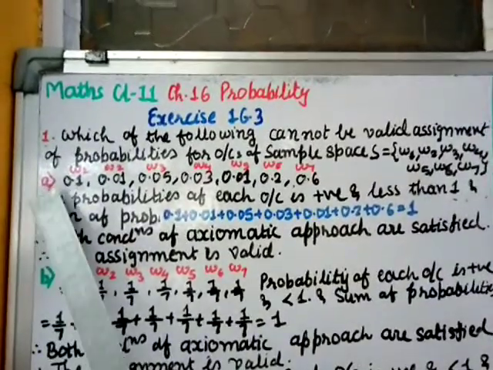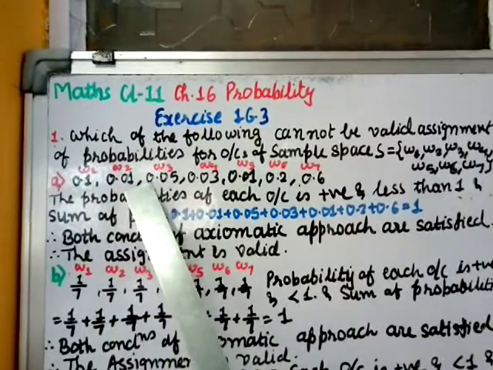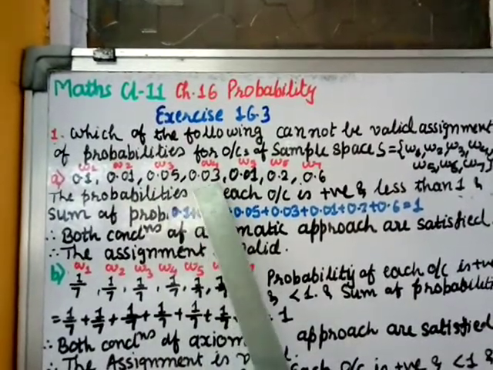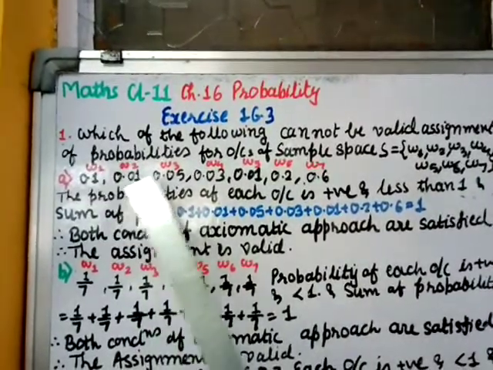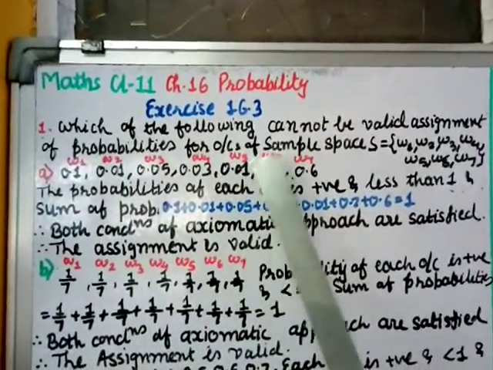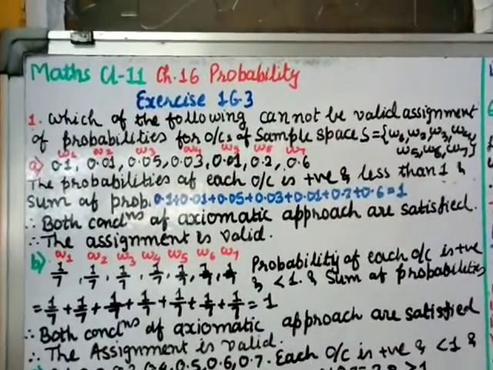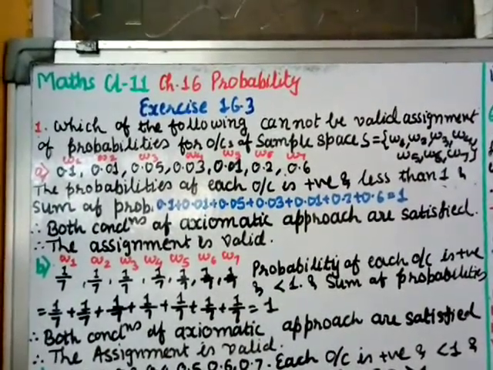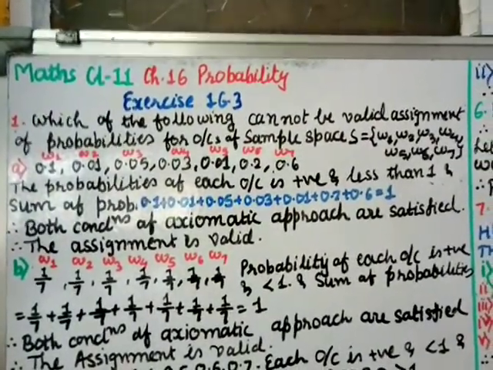Part A is given to us. The outcomes are given: 0.1, 0.01, 0.05, 0.03, 0.01, 0.2, 0.6. This is omega 1, omega 2, omega 3, omega 4, omega 5, omega 6, omega 7. Now, according to axioms, each outcome should be positive and it should be less than 1. That is the axiom. So let us check it.